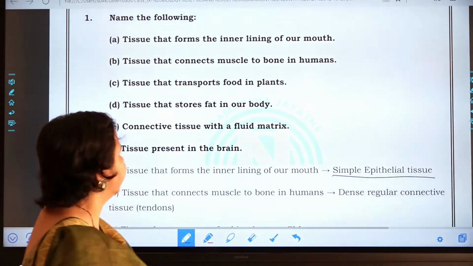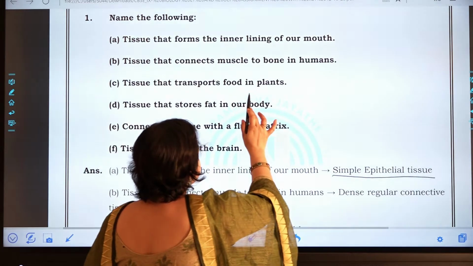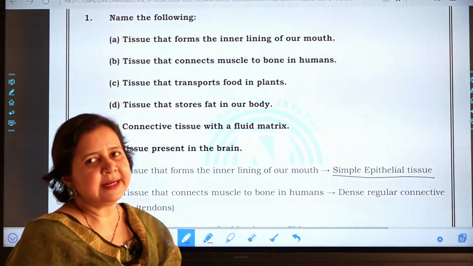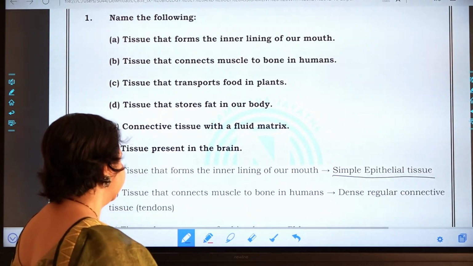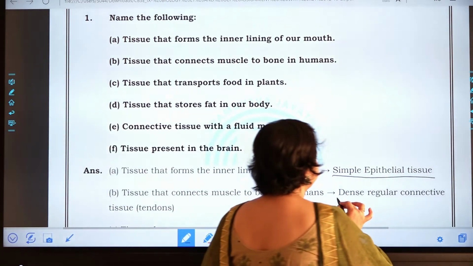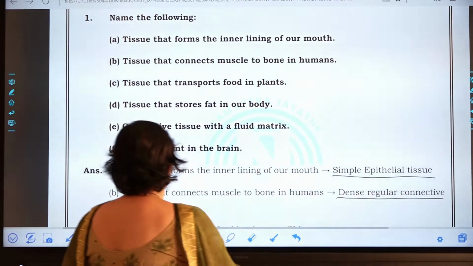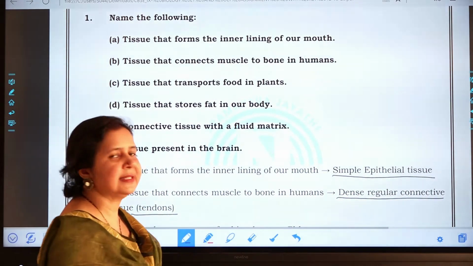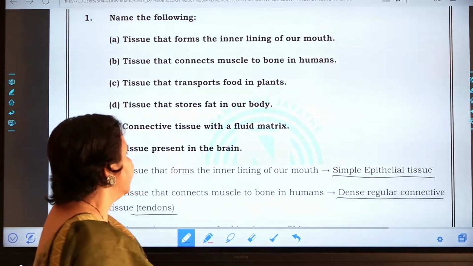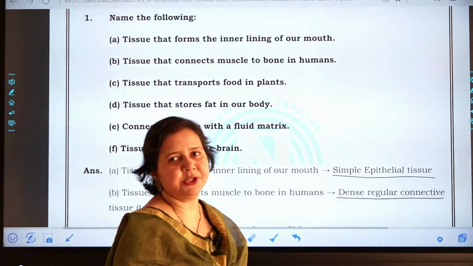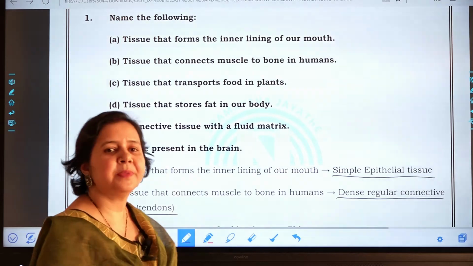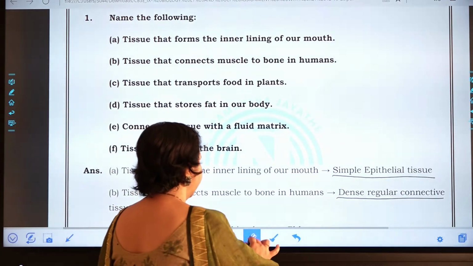Now the second question, tissue that connects muscle to bone in humans. Which tissue connects muscle to bone in humans? That is dense regular connective tissue, that is tendons. Why is it termed dense regular connective tissue? Because it has a dense matrix. So tendons are the tissues which connect muscle to bones in our body.